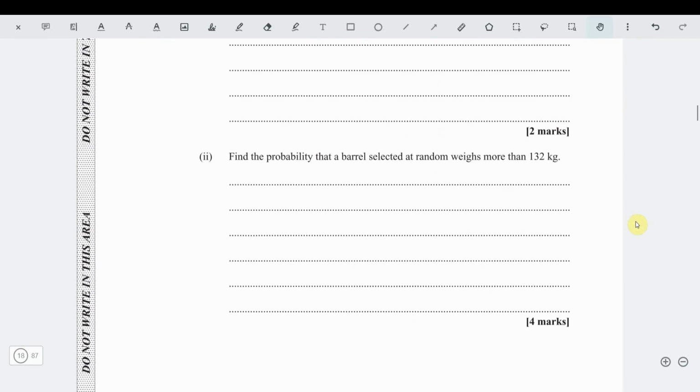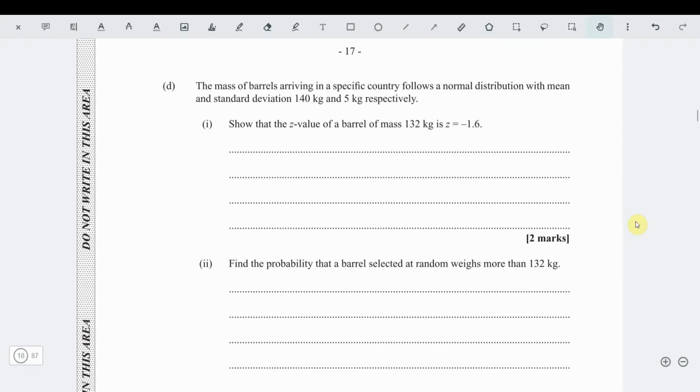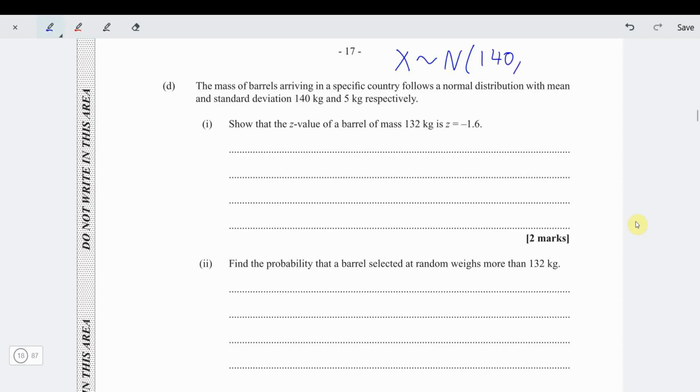The next part, normal distribution, the best part of statistics. It says the mass of barrels arriving in a specific country follows a normal distribution, so let's call it X, follows a normal distribution with mean 140 and a standard deviation of 5. So the variance is 25. It says show that the z-value of a mass of 132 is negative 1.6.